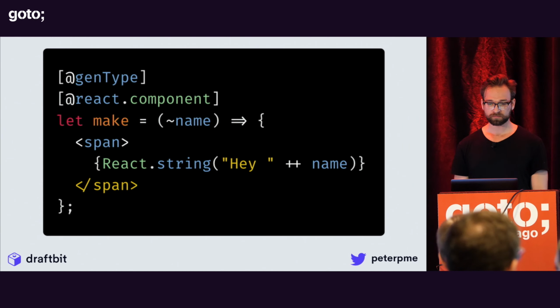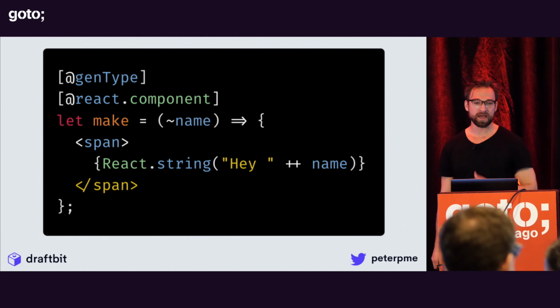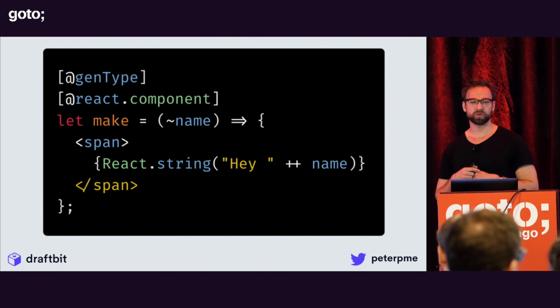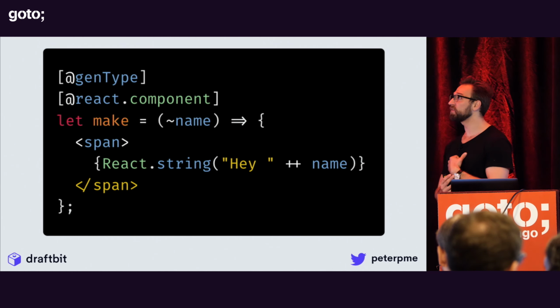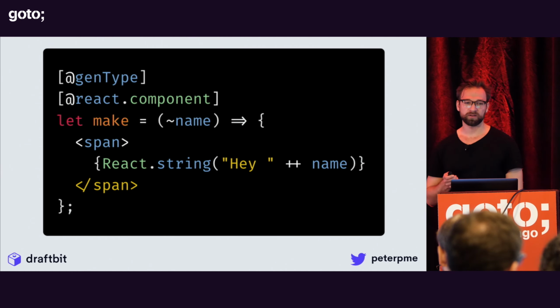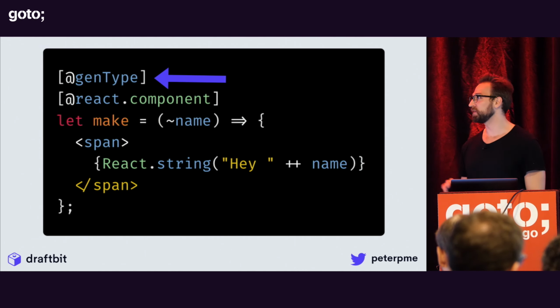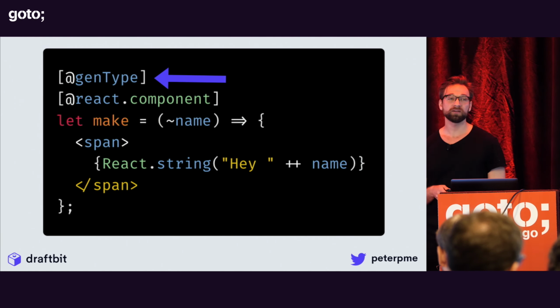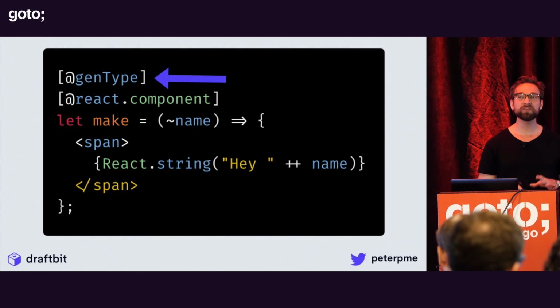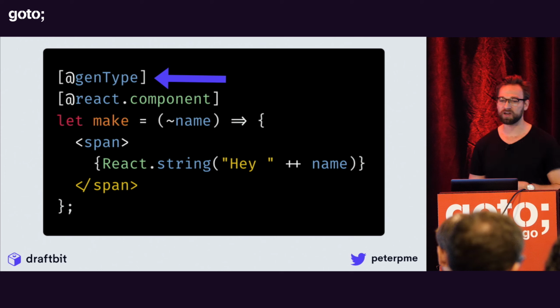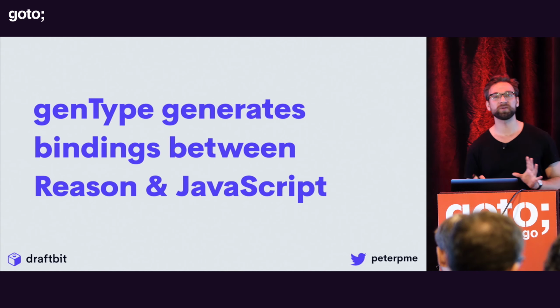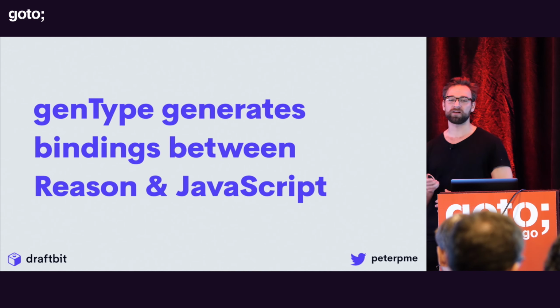Cool. So now let's take things up a notch, right? So we've got our simple functional component here. It takes an argument, right? Our last function didn't. You'll notice a new decorator that lives on top of that called genType. genType is one of my favorite parts of Reason and this ecosystem because it lets you generate bindings between JavaScript and Reason very, very easily.